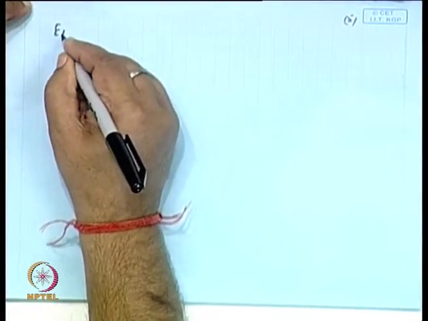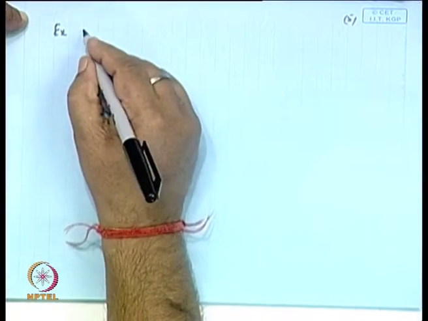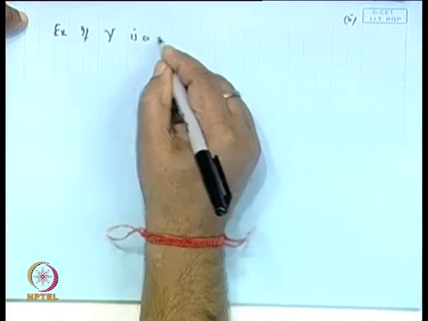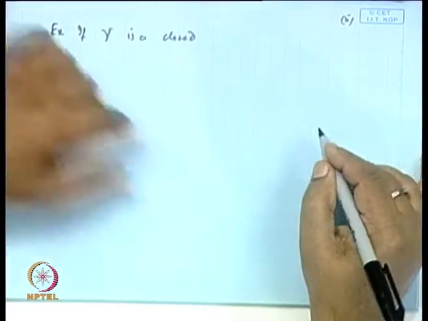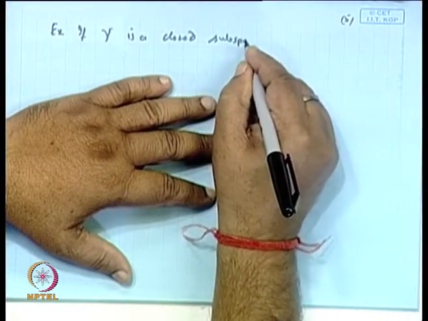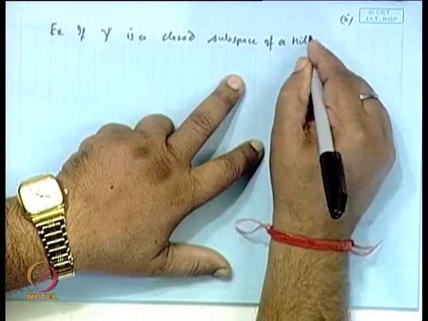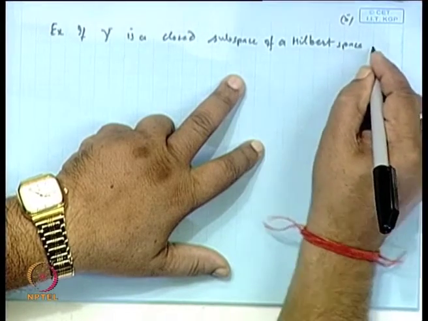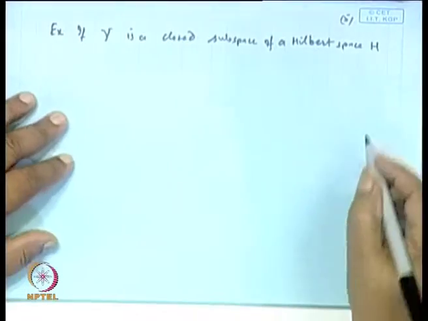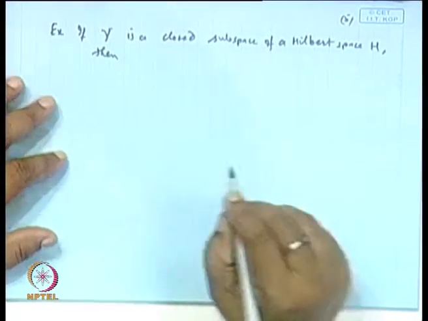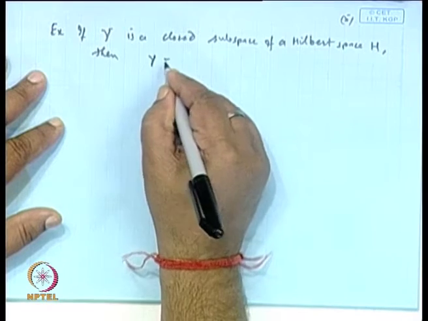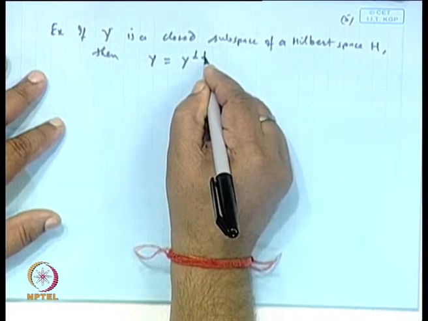So, the restriction is this exercise: if Y is a closed subspace of a Hilbert space H, then Y is equal to its second orthogonal complement.